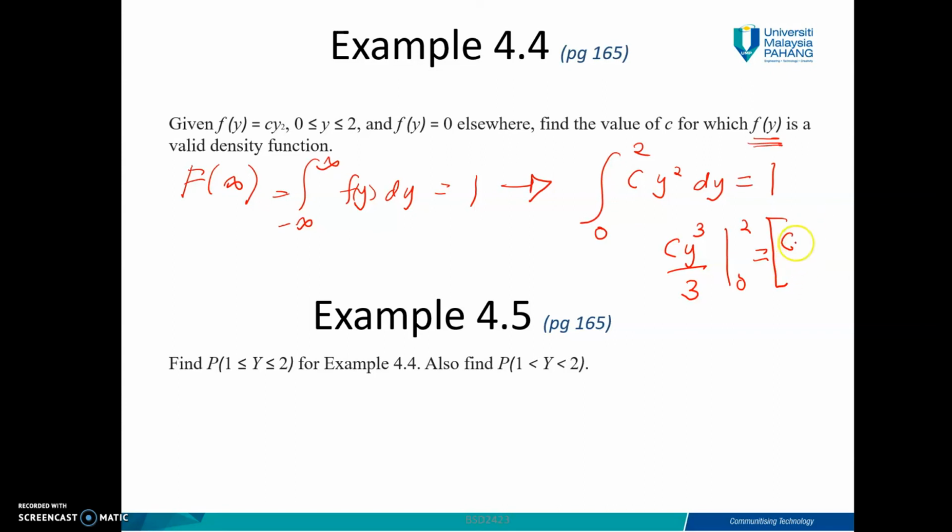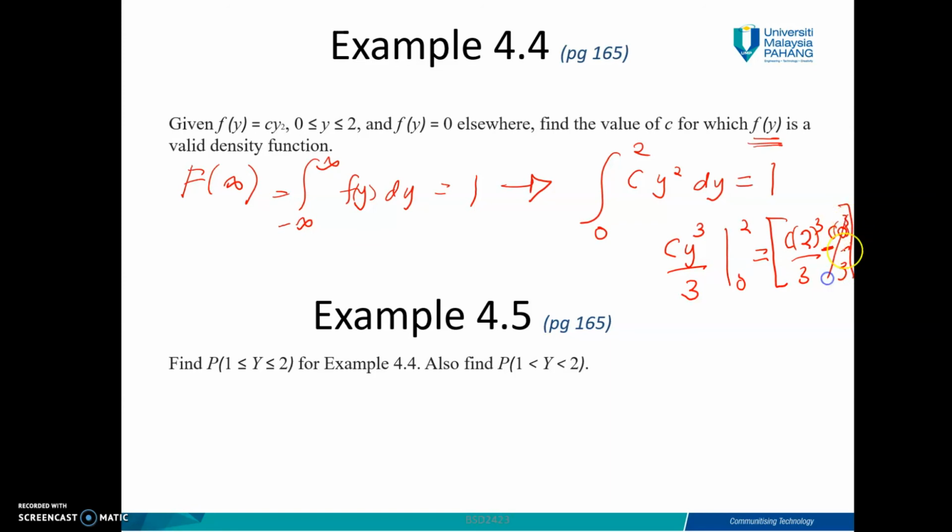This will be c times 2 cubed over 3 minus c times 0 cubed over 3.